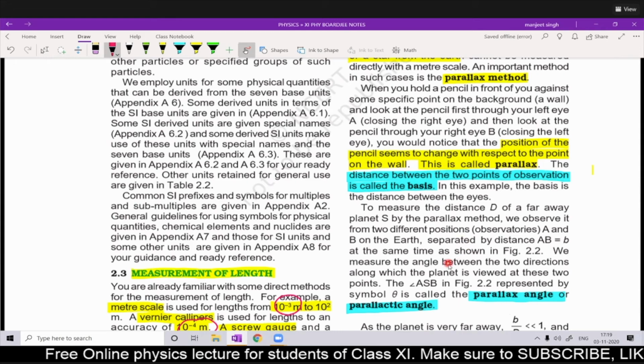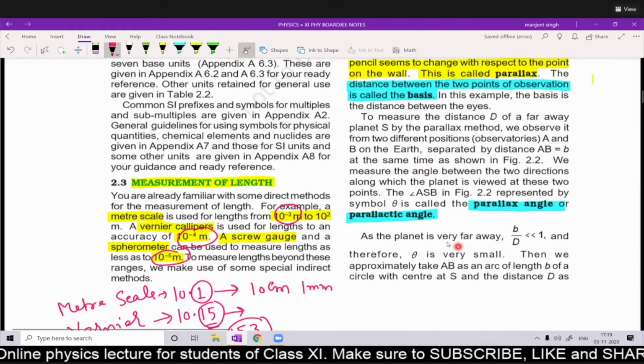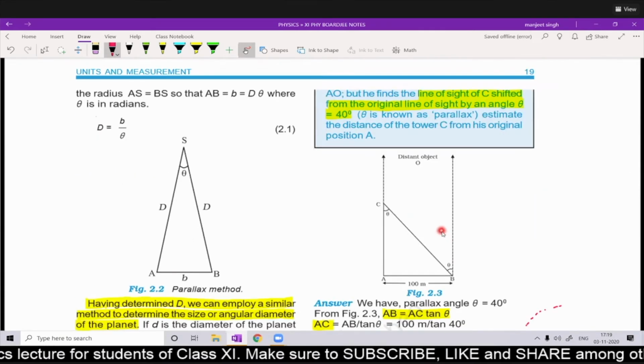So let us see how this parallax method can be used for measuring large distances.